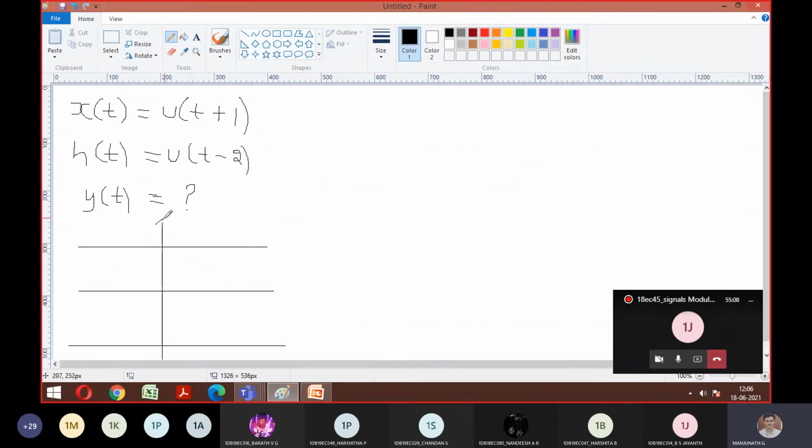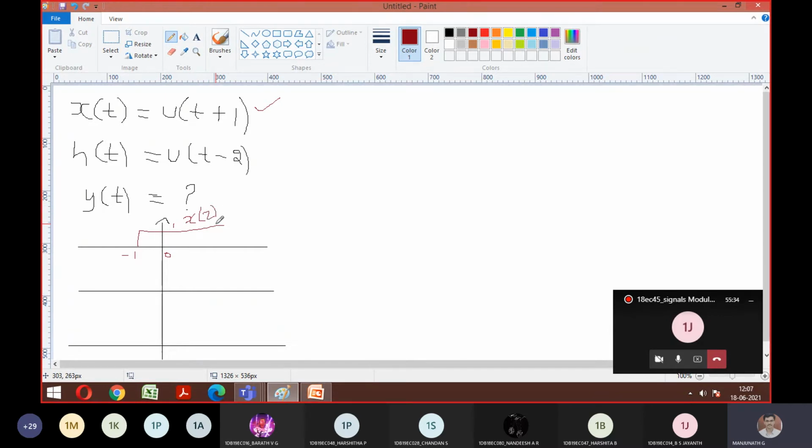The first one, with respect to x of tau, is nothing but t plus, nothing but advance. So from here the signal goes to infinity. Correct? Amplitude is 1. So it is from -1 to 0. This is x of tau. Okay, this you're done.